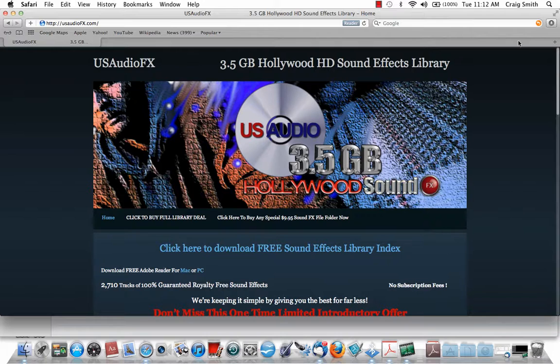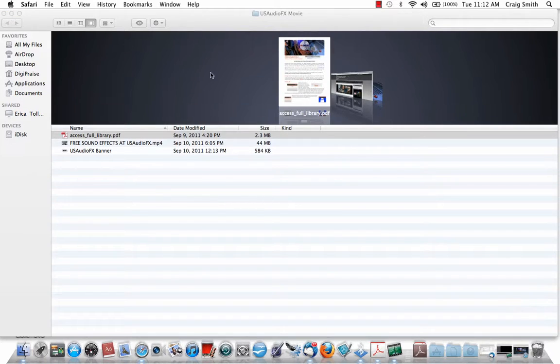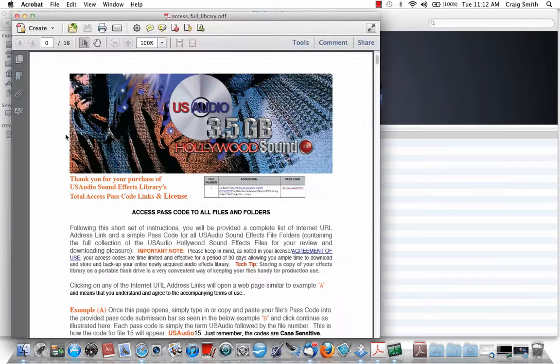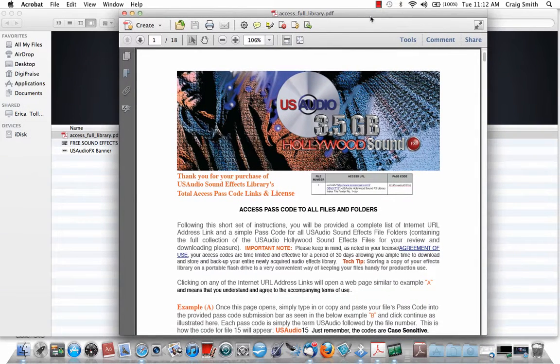So what you want to do is, once you have downloaded your PDF file, you're going to have it in whatever path that you downloaded it through to your hard drive, and we'll navigate directly to the PDF. Double click that. We'll center this so you can see it a little bit better, and it will have the full explanation of what I'm about to show you here, but nevertheless we'll go through the process. If you have any questions still after that, feel free to give us a call or contact us by email.